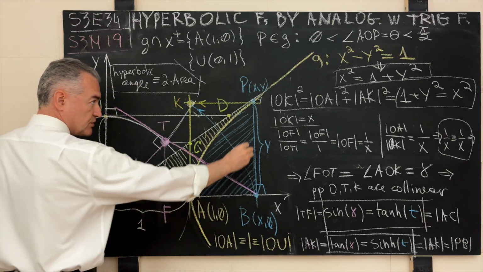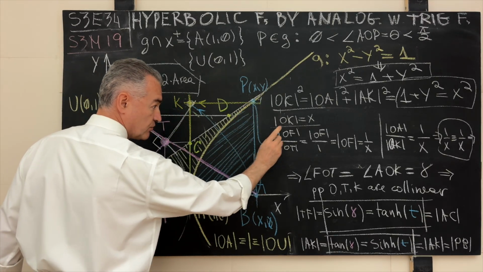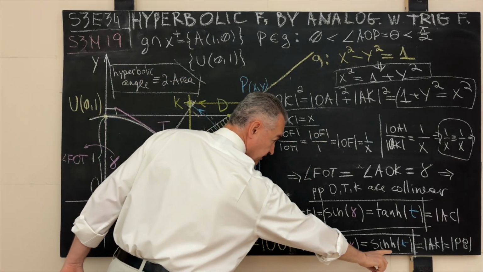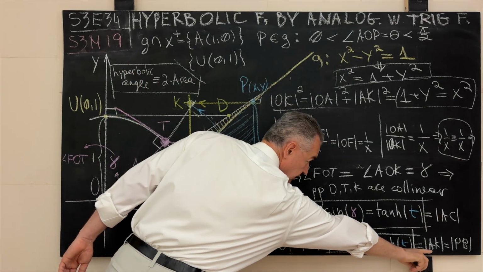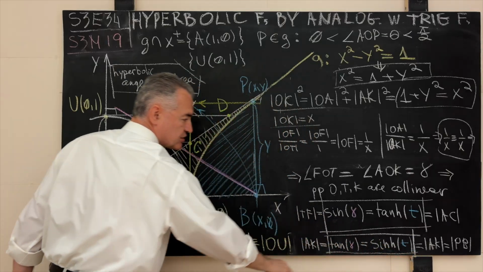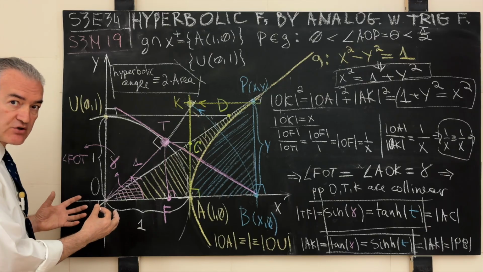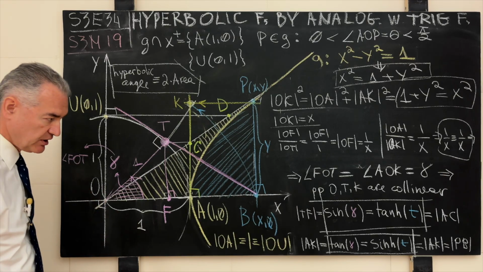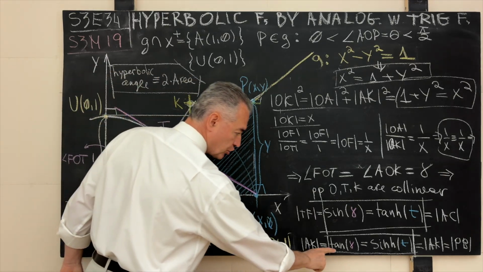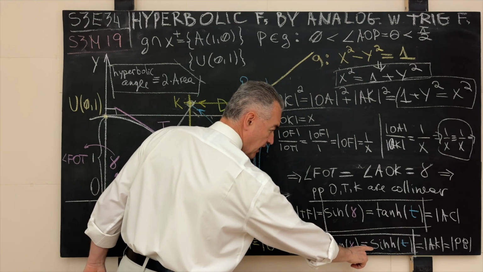This line segment, which is y, which is what? Which is the hyperbolic sine. So now we have, through this relation, one more connection, which we establish purely geometrically, hopefully in an intuitive way, which connects the circular tangent with the hyperbolic sine.